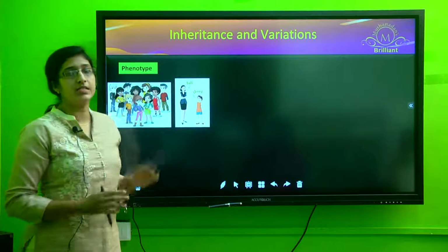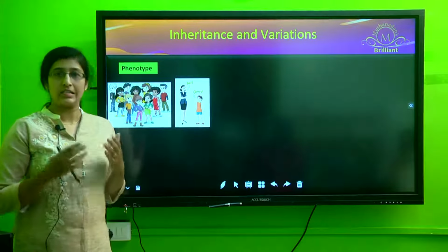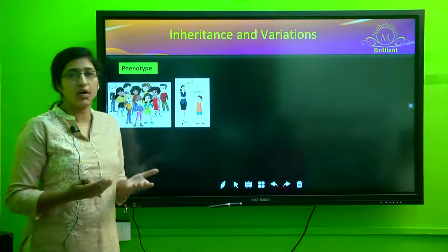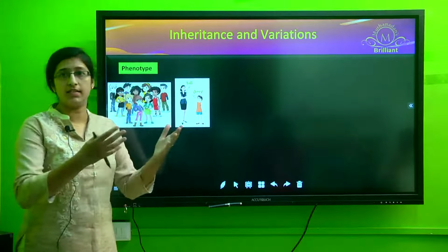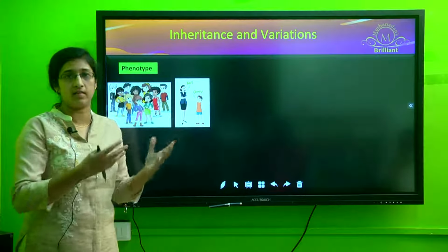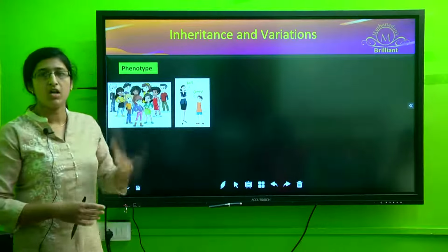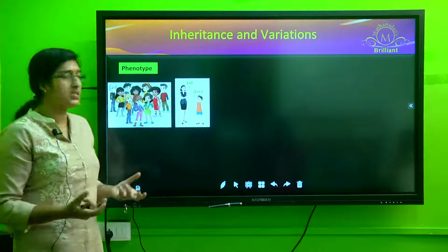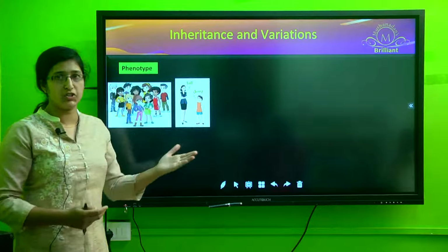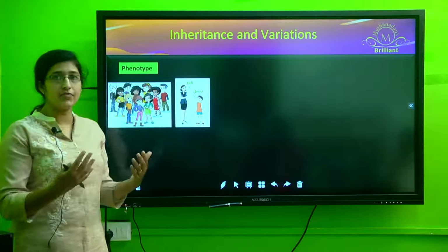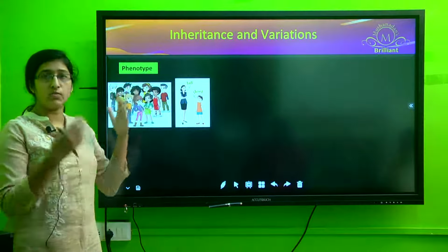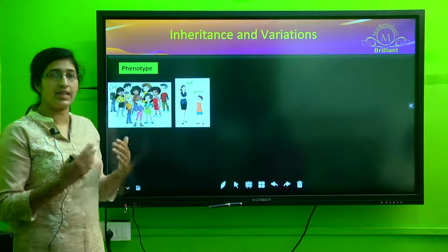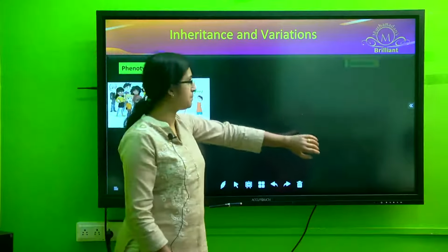So what determines the phenotype? It is the genes. We all say why a child is looking like the parent. We say it is all in his genes. He's got it from his parents or he's got it from his ancestors. So what we get in the form of genes is what is referred to as the genotype. Whatever we can see physically as the external characteristic is what we call the phenotype, and what determines this phenotype is the genotype.